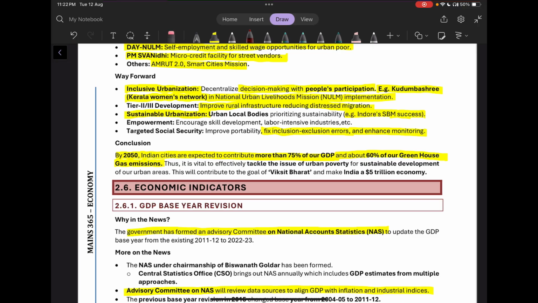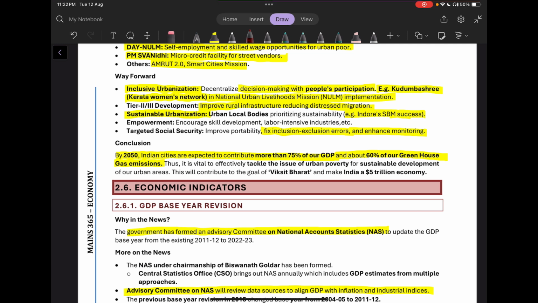Then we can also see the model of Indore. So Indore has been a perfect case study of Swachh Bharat Mission success. It has been ranked number one in India for years as the cleanest city. Then we can try to fix the inclusion and exclusion errors and enhance the monitoring